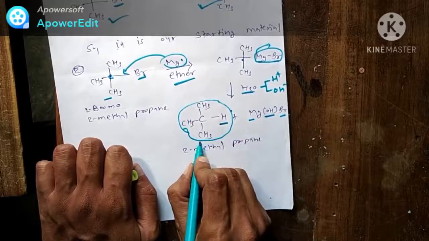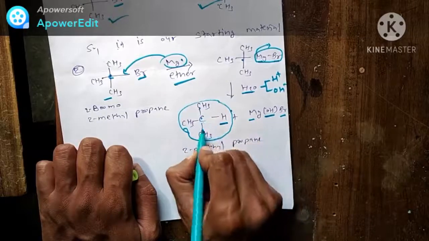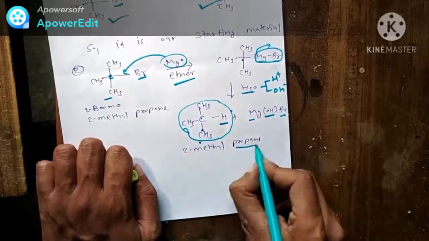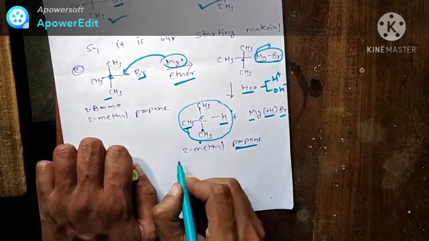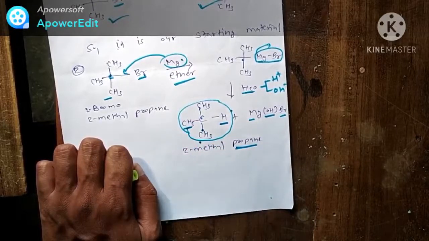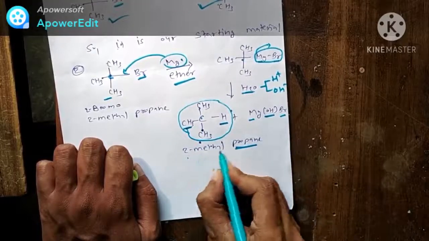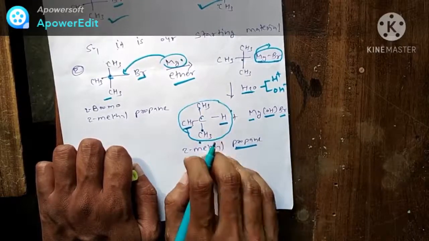What is the name of the product? You can see a total of 3 carbons in the chain, so propane, and on the second carbon a methyl group is there. So it is 2-methylpropane. Okay, that's it for today.